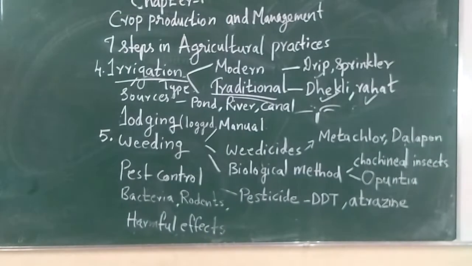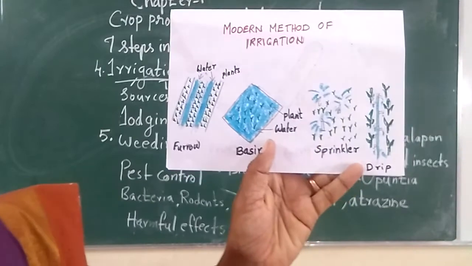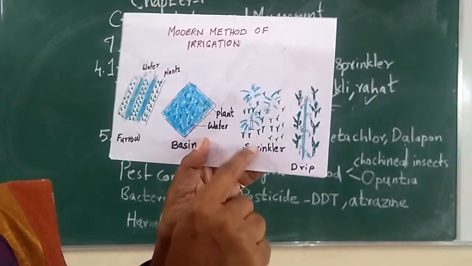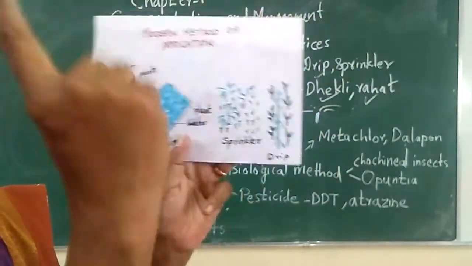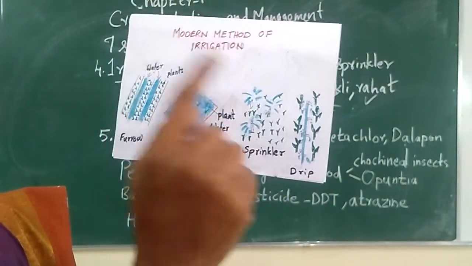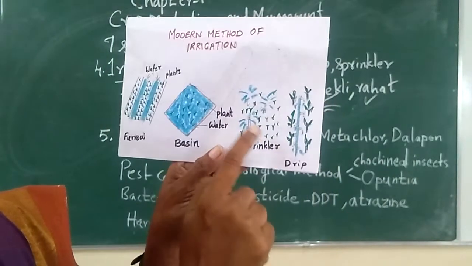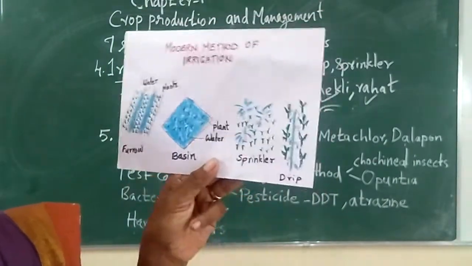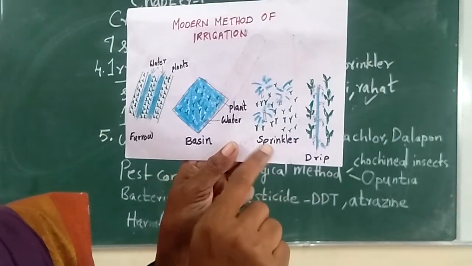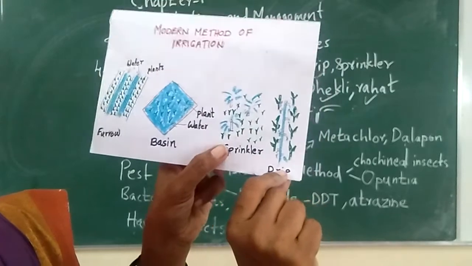See here. These are some modern methods of irrigation. I told sprinkler. Like one pipe will be there, from the pipe water will sprinkle all around from the nozzles. And the plants will grow very nicely. So if the land is not even and we can't go for another irrigation type, you can select which irrigation? Sprinkler irrigation.